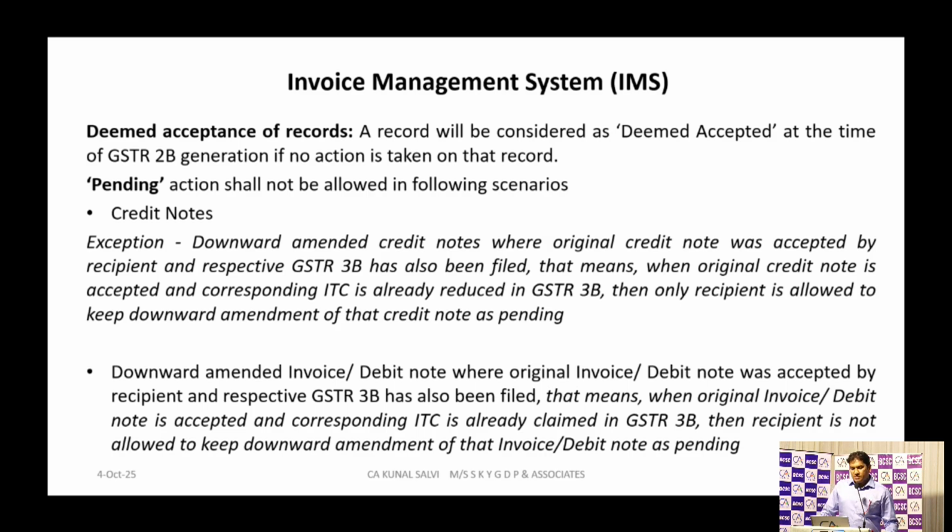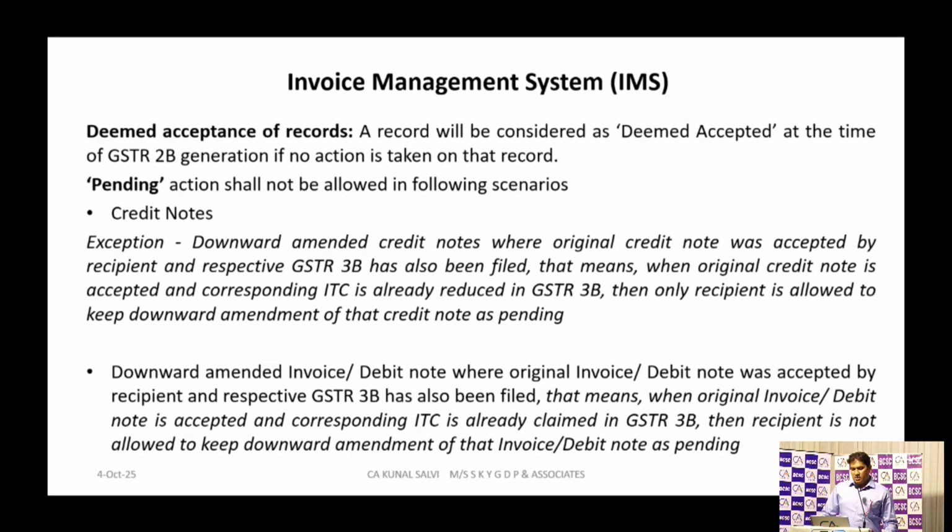See, deemed acceptance of the record. A record will be considered as deemed acceptance at the time of GST 2B generation. This is the old advisory of IMS, the Invoice Management System. In this advisory, they have now come up with the latest advisory for credit notes and the records, or we can say specific documents, which you can keep pending for a limited period. So this was the original advisory for the Invoice Management System.